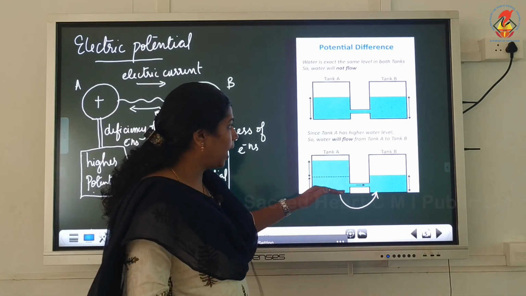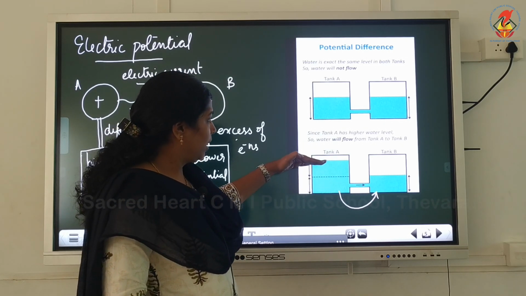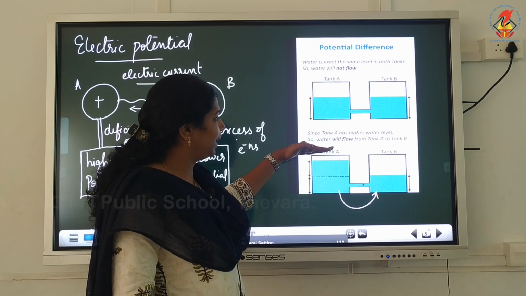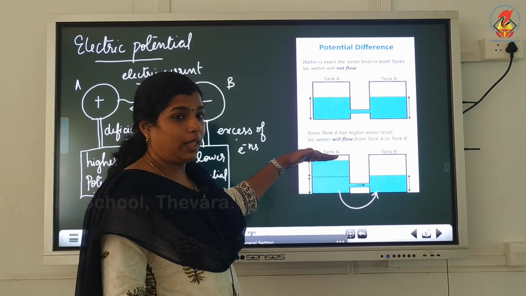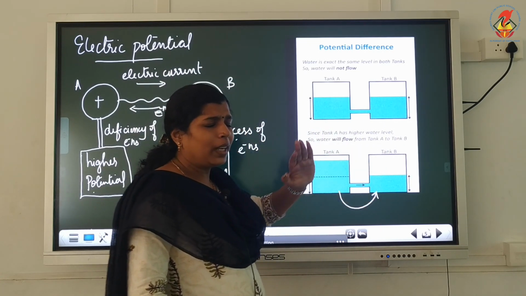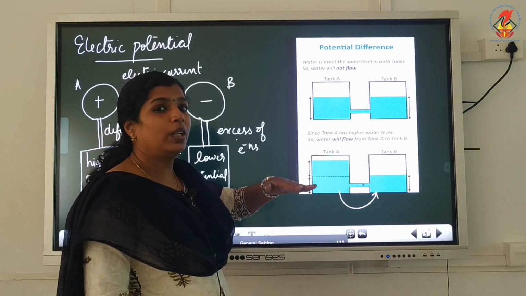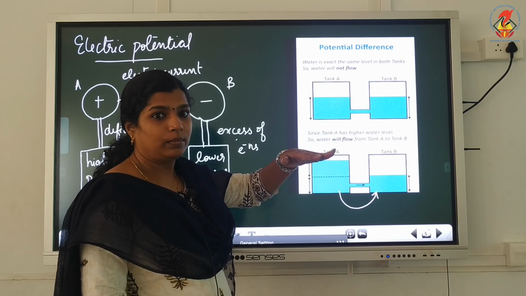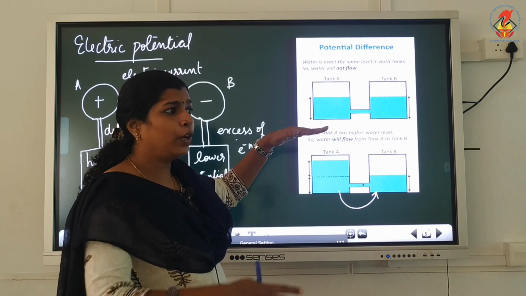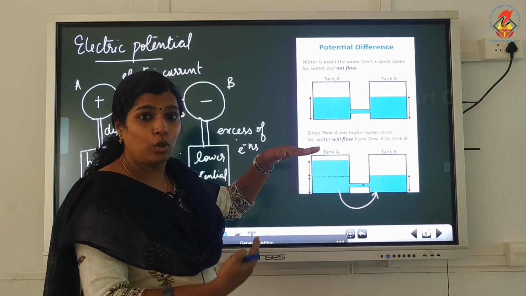It has a higher water level. Tank A has more water, and that is the reason for the flow of water from A to B. It will continue till both tanks reach the same water level. If both tanks have the same water level, then further flow of water will not be there from tank A to B or from B to A.